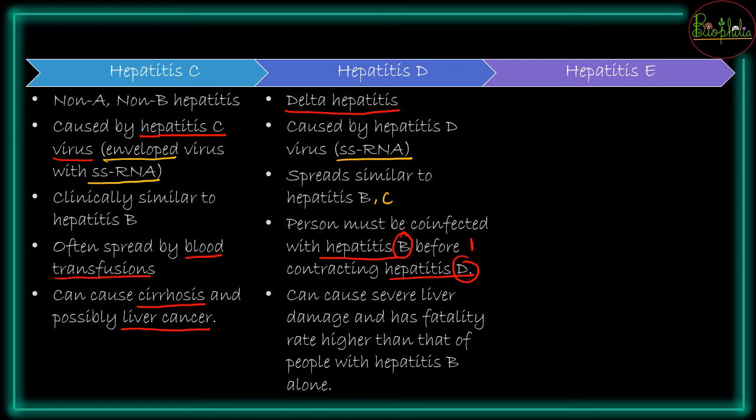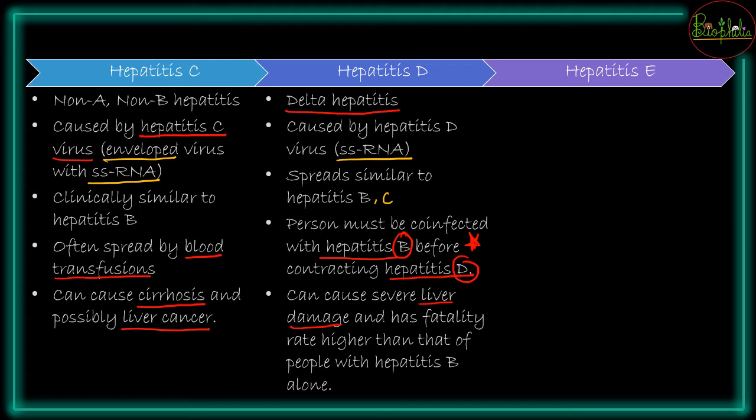So it is a very important point that you need to remember, and the severity of the disease will change. In hepatitis B, symptoms were different. In hepatitis D symptoms will become much more severe, there will be liver damage, and the fatality rate will be higher than hepatitis B alone.